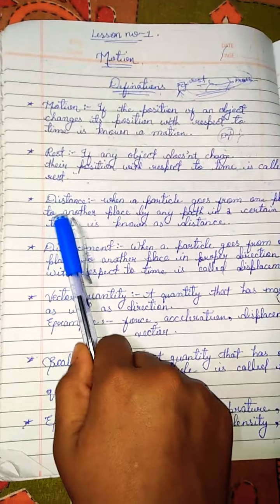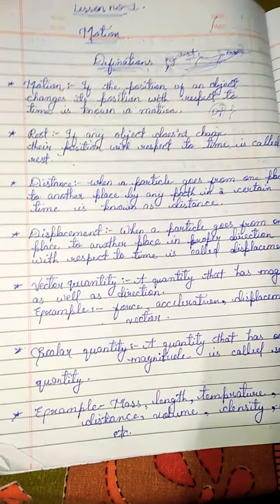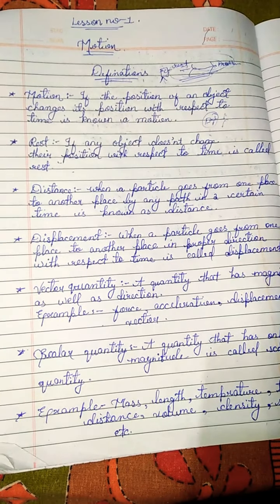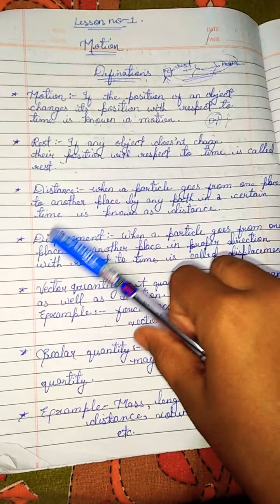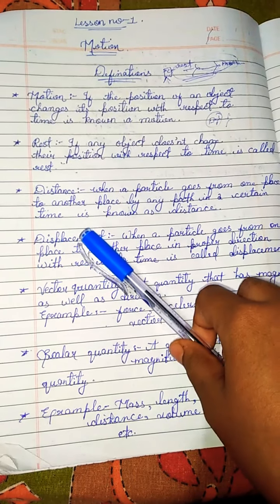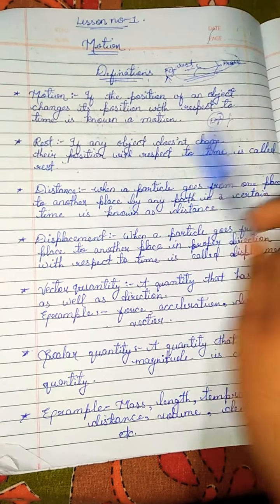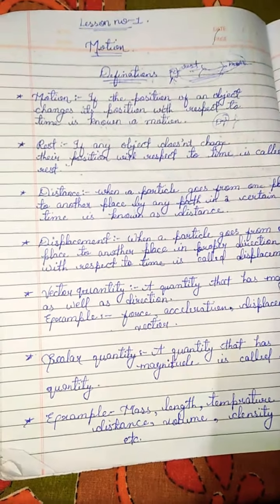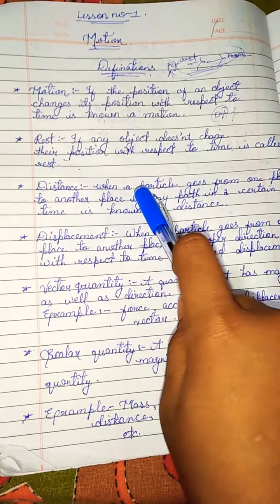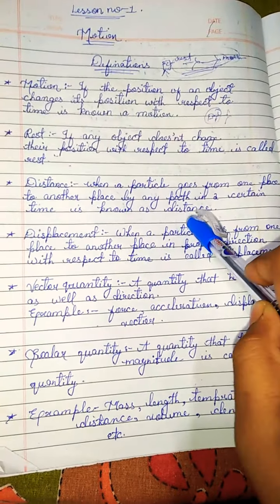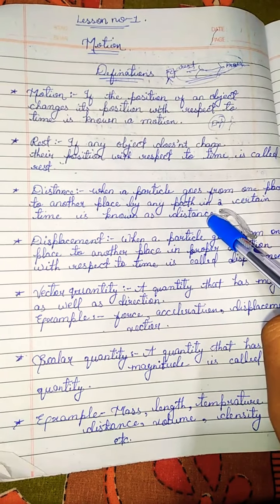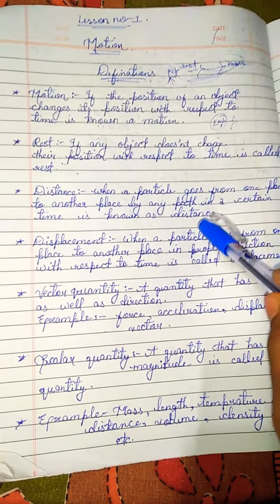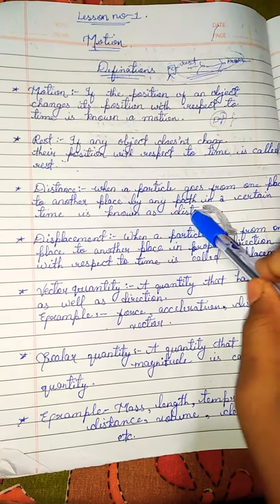Now next, distance. When a particle goes from one place to another place by any path in a certain time, it is known as distance. If you take the example of a vehicle, if it moves from there to here, you will get to know how much distance, how many kilometers it travels. In a car it shows in meters how much distance it travels in a certain time. That is known as distance.